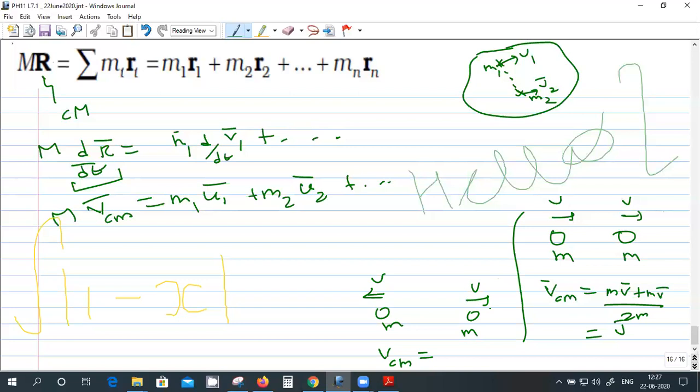So what is the answer? It will be 0, because the center of mass will be in the middle. These two are moving equally, so after some time the distance will be like this, and the midpoint will not change.